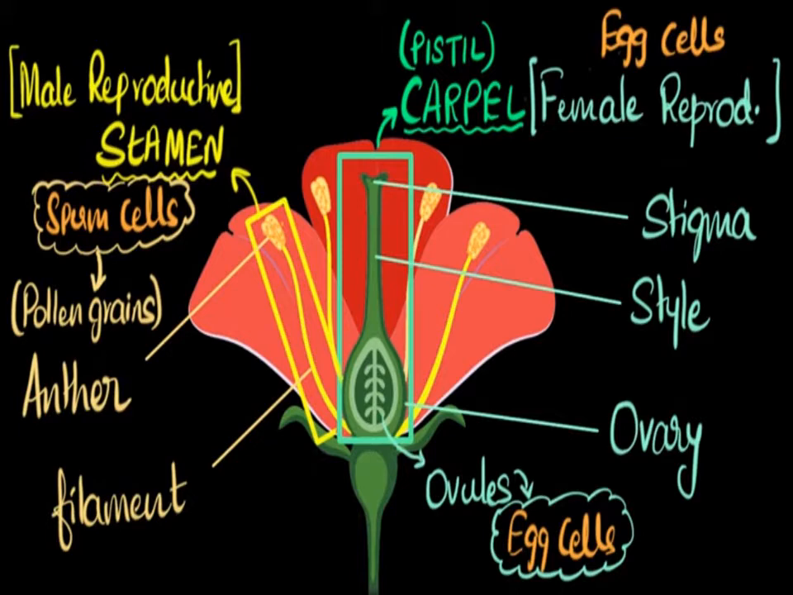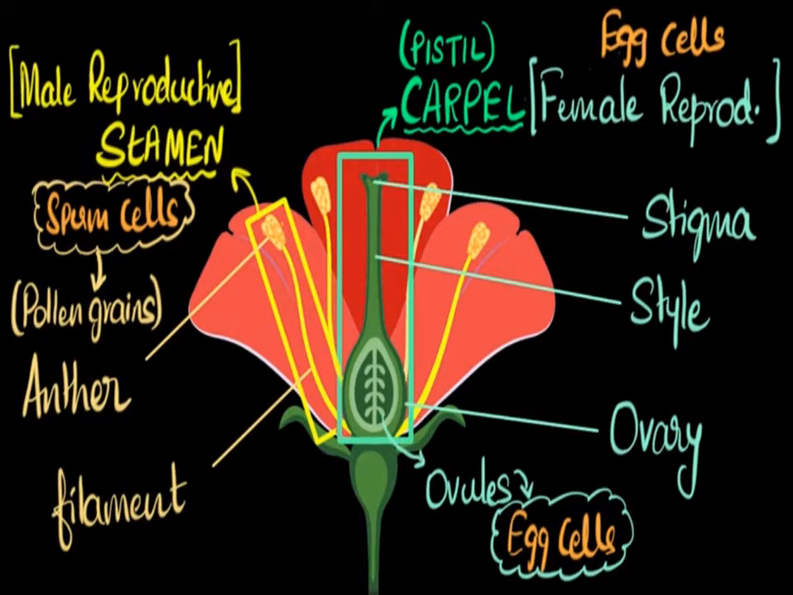Okay, so let us go through this flower. Here in this flower you can see the middle part, the pistil or carpel. This pistil or carpel is known as the female reproductive part. Why is it the female reproductive part? This pistil or carpel is responsible for the production of the egg cell. Let us go through what this pistil or carpel is made up of. This pistil is made up of the ovary. Within the ovary you will be able to see ovules. These ovules are exactly the egg cells.